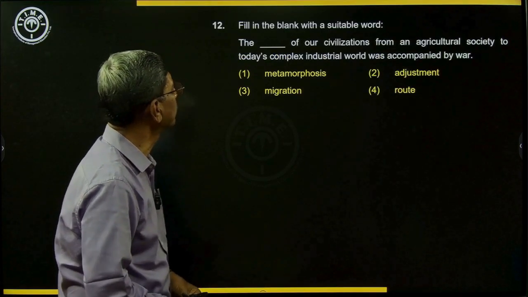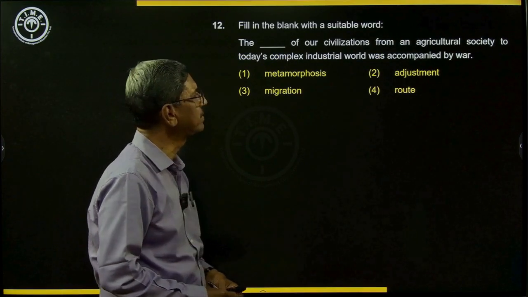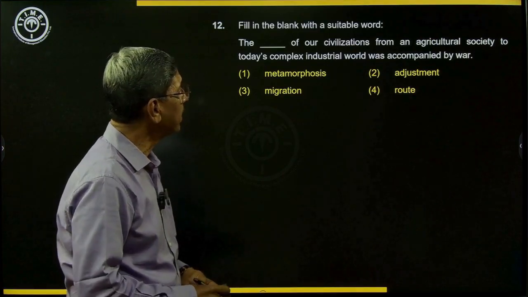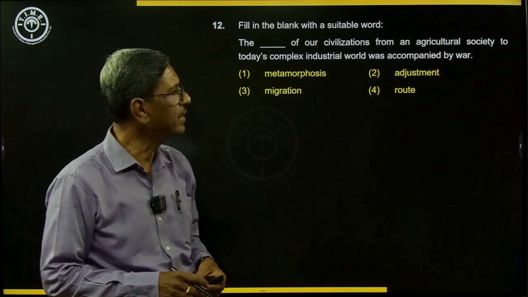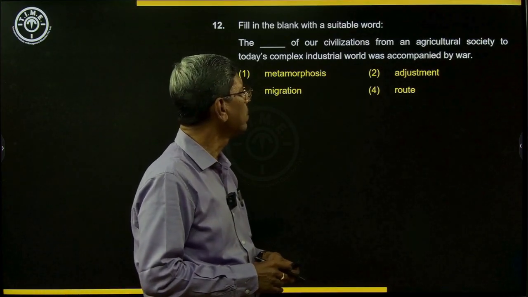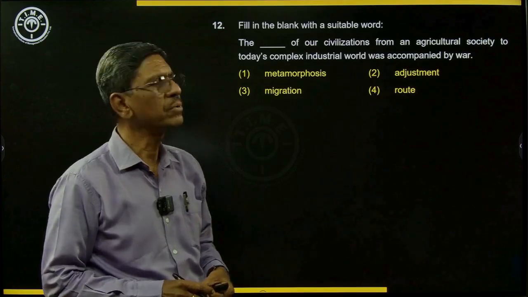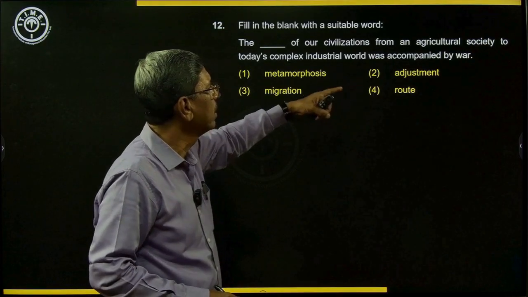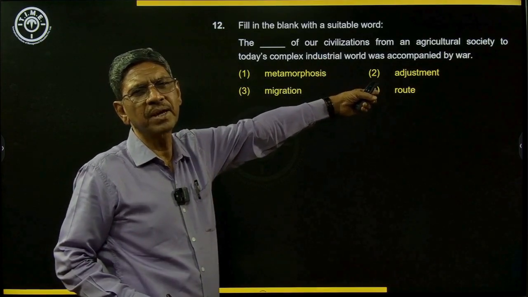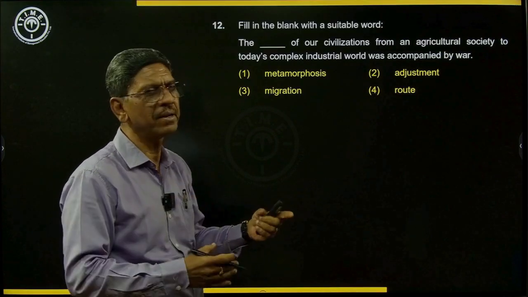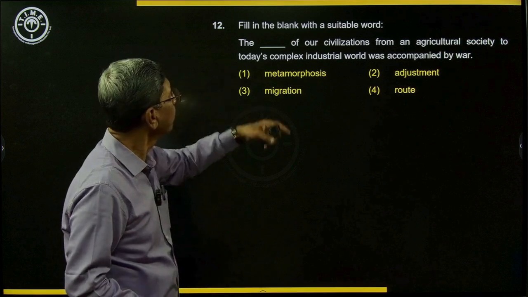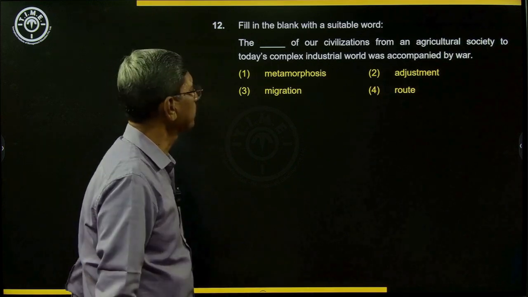Fill in the blank with a suitable word. The dash of our civilizations from an agricultural society to today's complex industrial world was accompanied by war. So that transformation has always been accompanied with war in some form or the other. Battle after battle, war after war. So what are the options here?